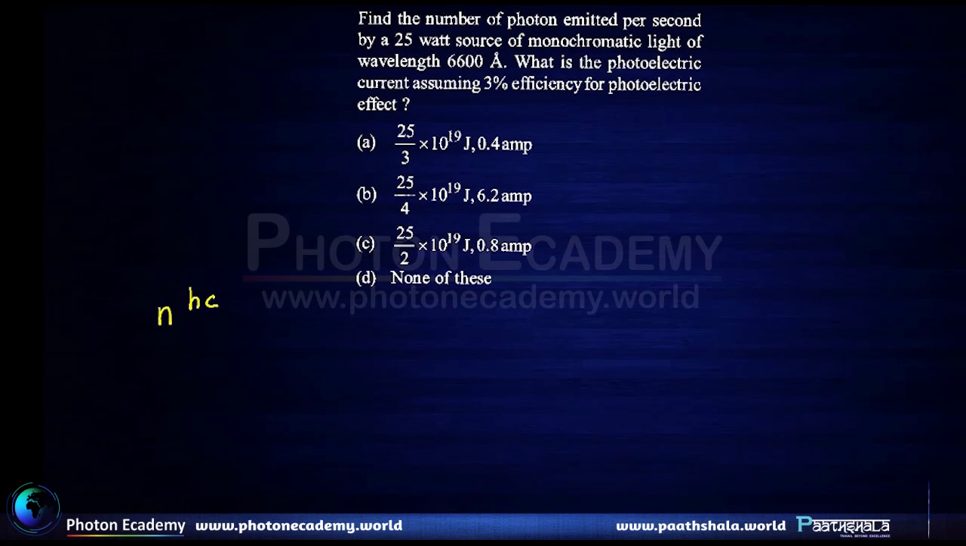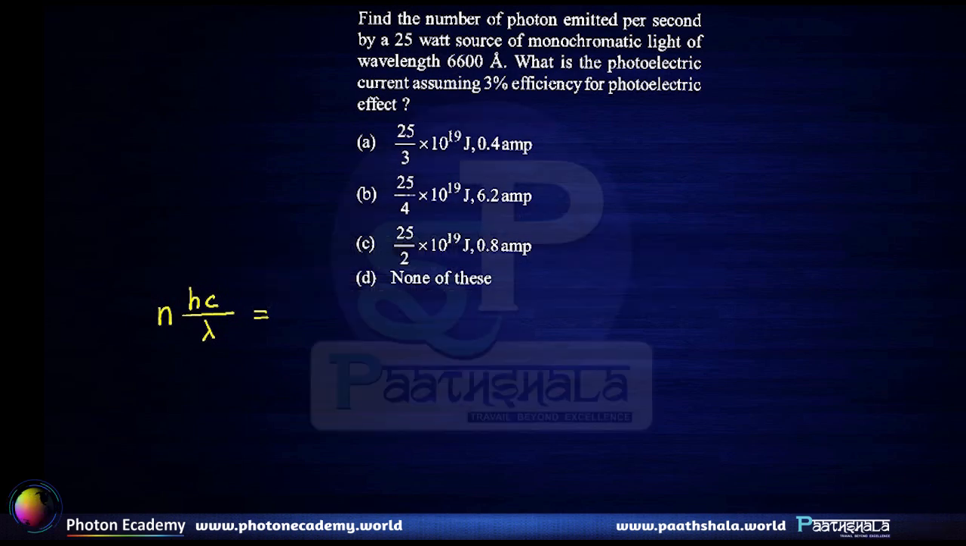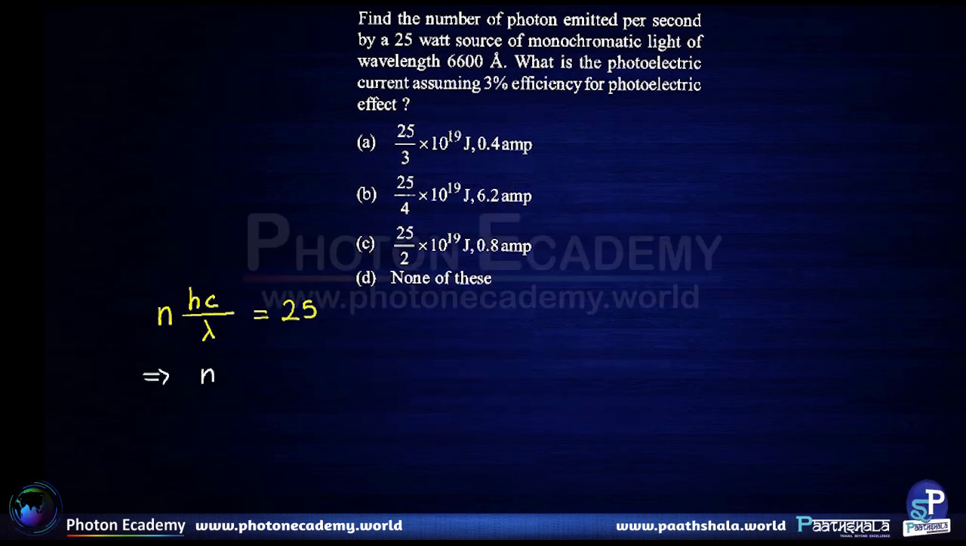The energy of each photon would be given by hc by lambda, where h is the Planck's constant, c is the speed of light in a vacuum, and lambda is the wavelength of light, 6600 angstroms here. N times this is equal to 25 watts. I'll skip the units and keep everything strictly in SI units here. So N is equal to 25 into the wavelength divided by Planck's constant into the speed of light,